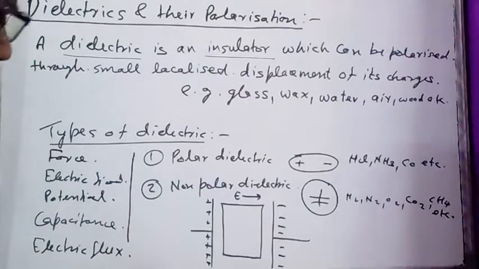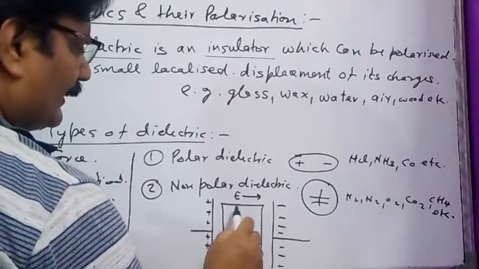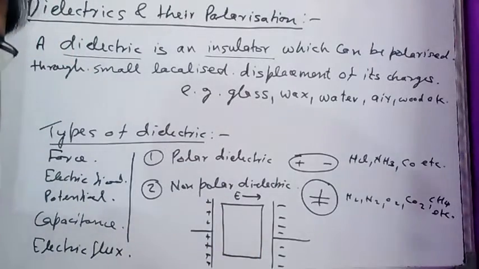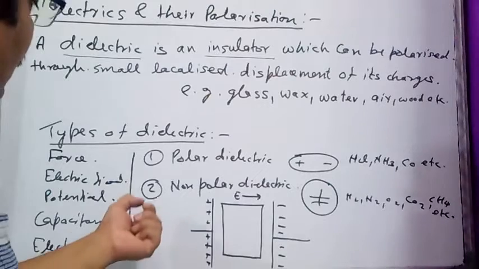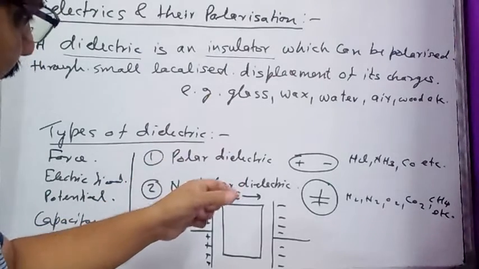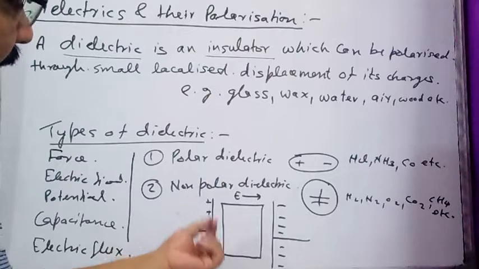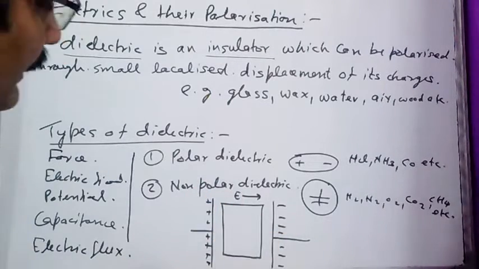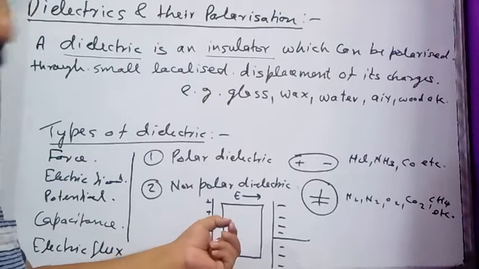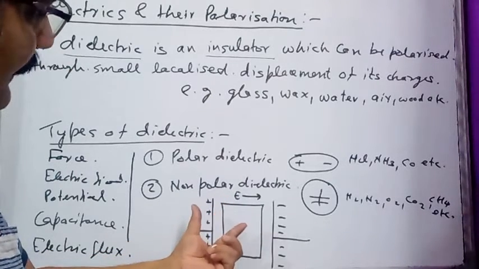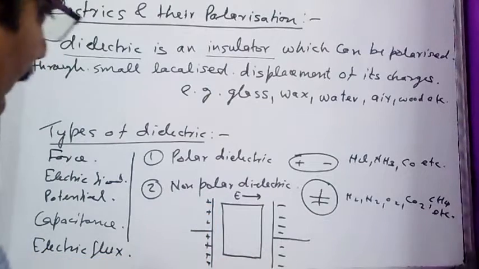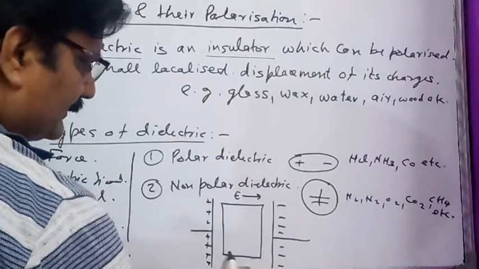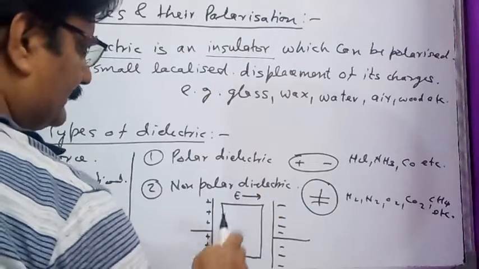In a dielectric medium, the molecules of the medium either polarize in the presence of the electric field if they are initially non-polar in nature, or they can be initially polarized without application of the electric field and they align according to the direction of the existing electric field. In both ways, the presence of the dielectric medium is going to affect the value of the electric field. So what happens when a dielectric slab is placed in an electric field?